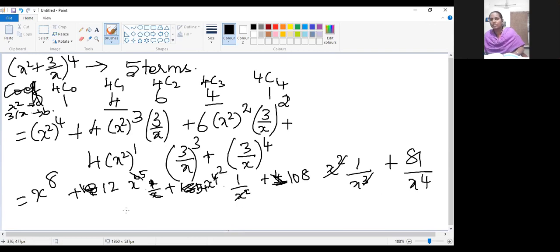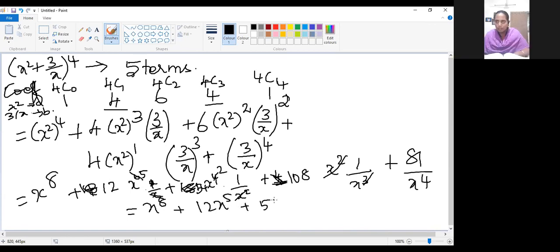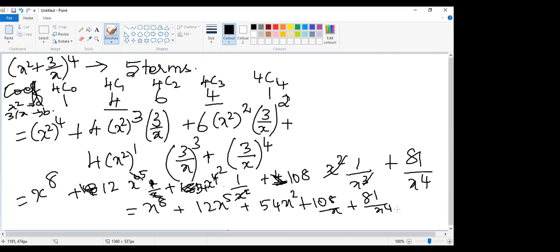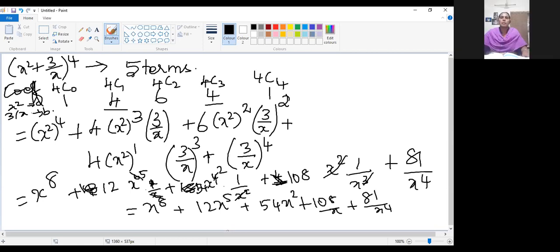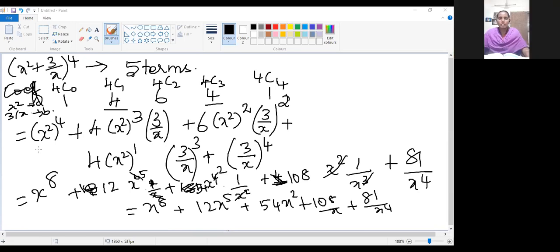Okay. Finally, after simplifying, the expansion is x power 8 plus 12 x power 5 plus 54 x square plus 108 by x plus 81 by x power 4. Is it correct? Yes, ma'am. This is the expansion part. Can you understand, children? I will wait. Please write this. Those who have completed, please tell me. We can move to the next sum.